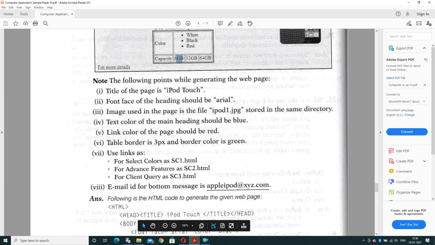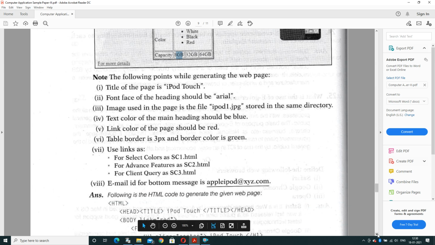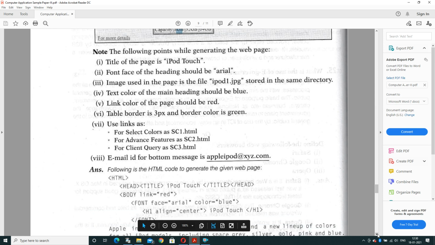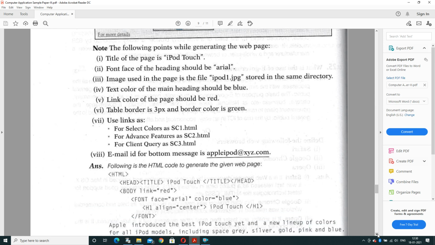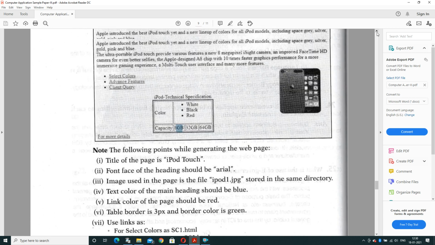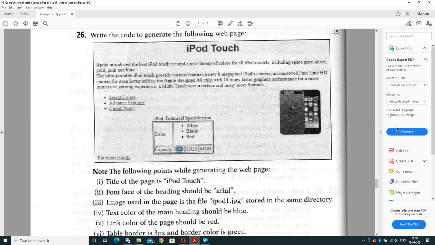After the head tag, the next tag is the body tag. In the body tag, firstly we will set the font face that is already given, that is Arial, and color is blue. Now the H1 heading 1 tag: heading 1 alignment is center and heading 1 is iPod Touch. See here in the content in the web page, the heading is iPod Touch.